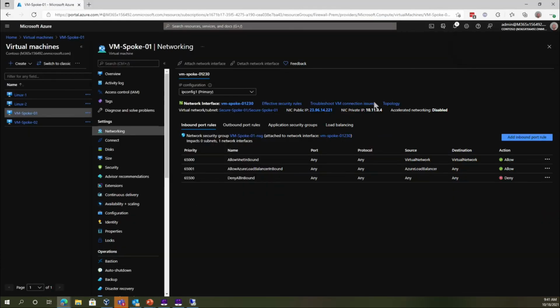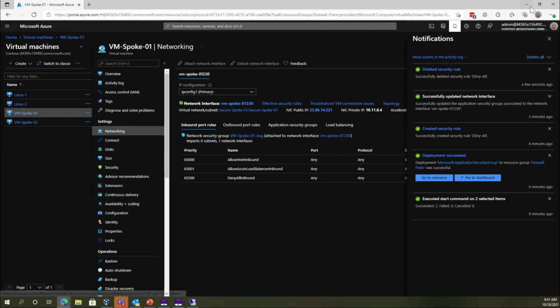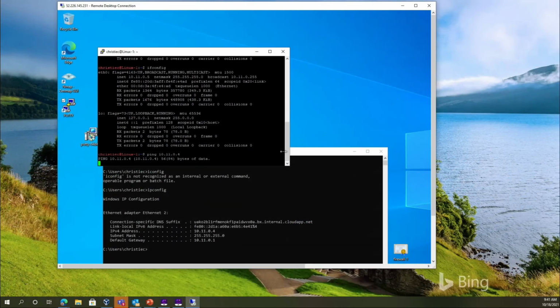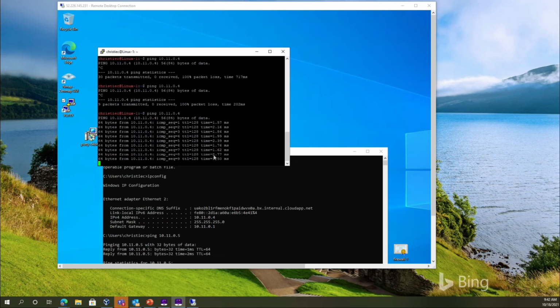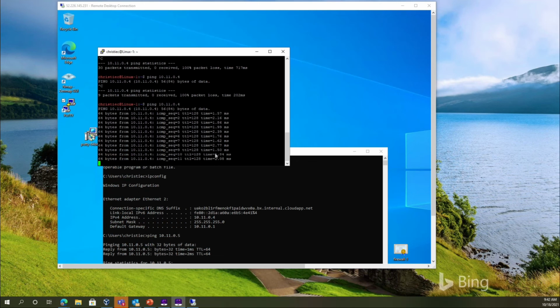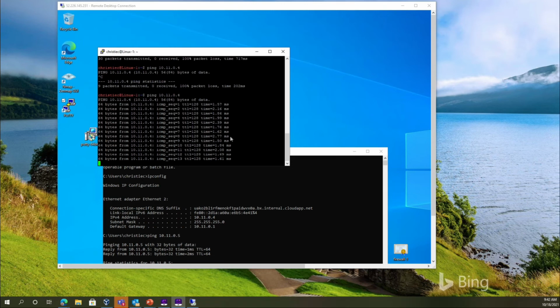So it usually takes a few seconds for that rule to get applied. And once it's done, deleted the security rule, once it actually goes through the system, then it should start working automatically. Just give that another few seconds. So it just took a little while, but there it's pinging back again. And so that's the benefit of that, right?